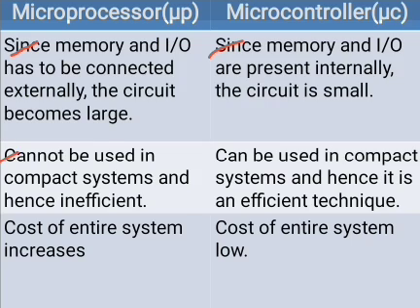Next, due to being bulky, the microprocessor cannot be used in a compact system, and hence it is inefficient. But the microcontroller is a compact system because the IO devices, the memory and other devices are built in internally, that means in a single IC. So, it is a compact system and hence it is an efficient technique.